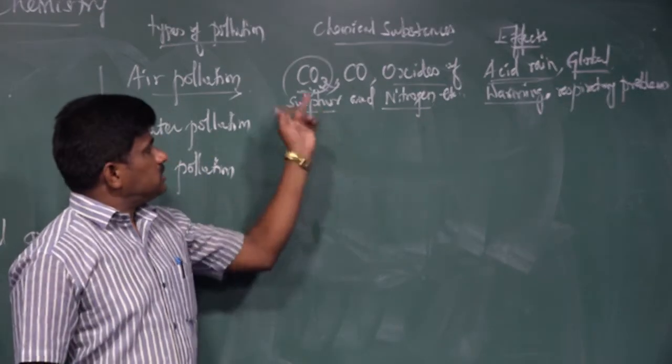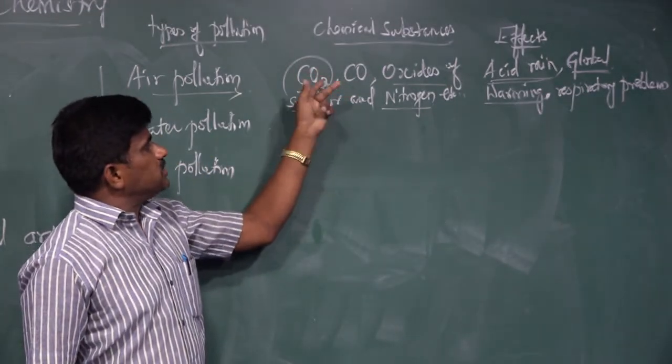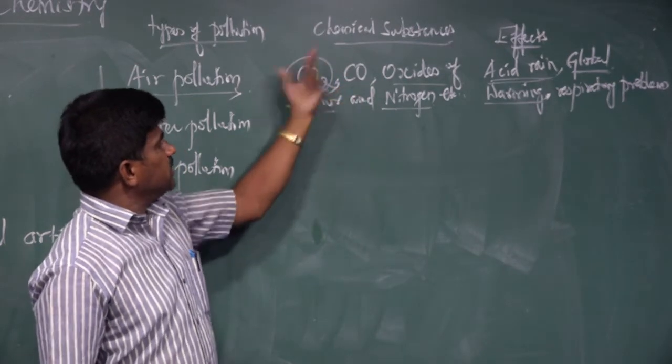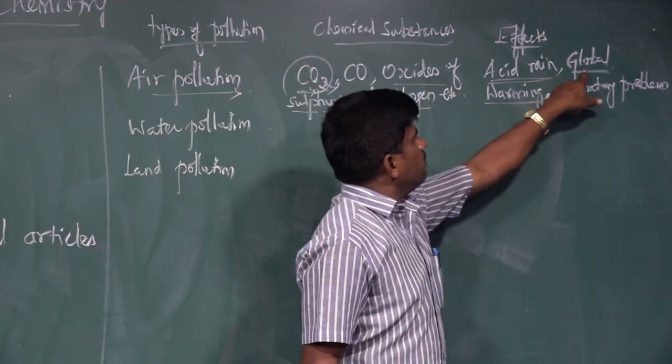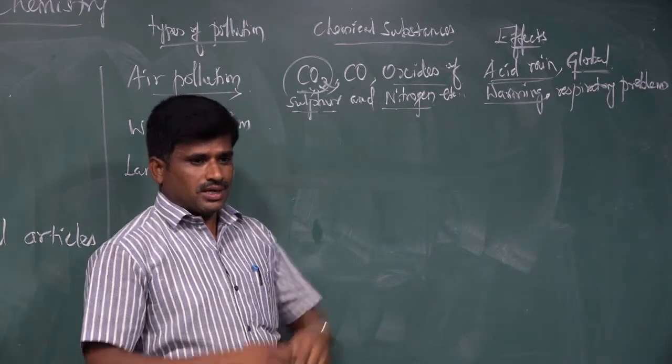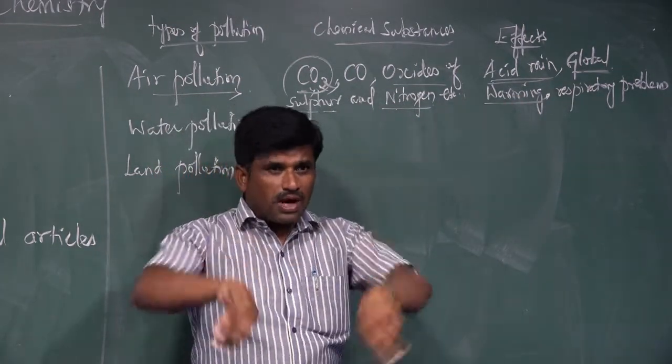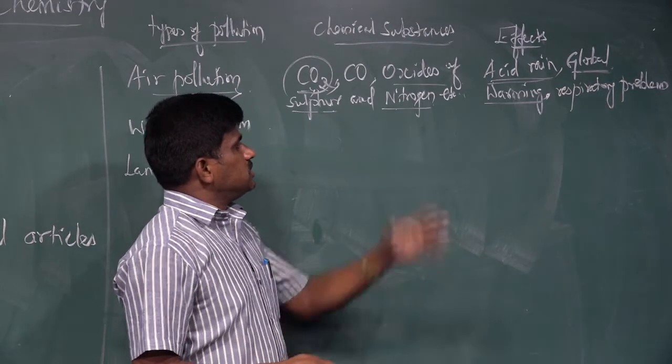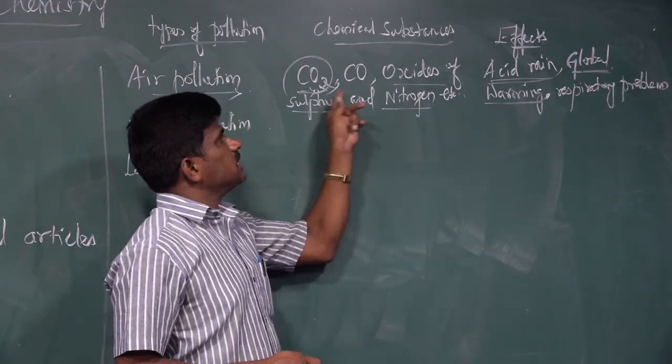It forms global warming, and our entire world will become warm. Seasonal changes are spoiled. So this is the second effect when these gases increase.